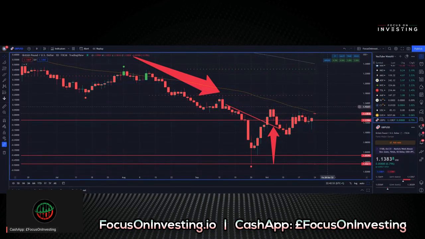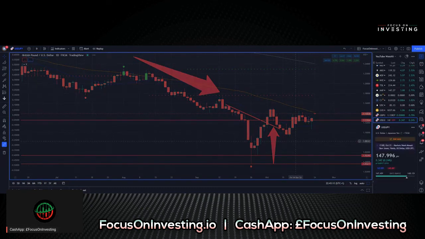I don't know if this is to do with Liz Truss leaving and there's maybe more confidence in the pound. But at the moment, the pound is moving sideways. And I guess the news of the next prime minister, whether good or bad, will have a strong effect on the British pound. But for the time being, until that is announced, we're just seeing a bit of sideways movement, and the 50 simple moving average acting as a strong level of resistance.